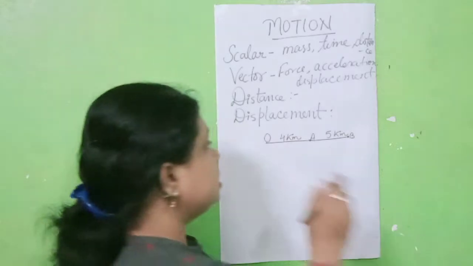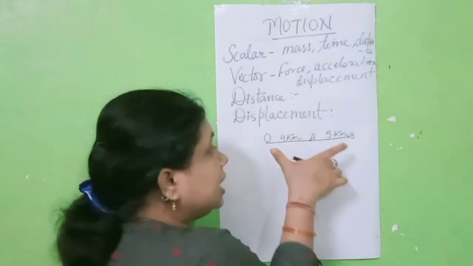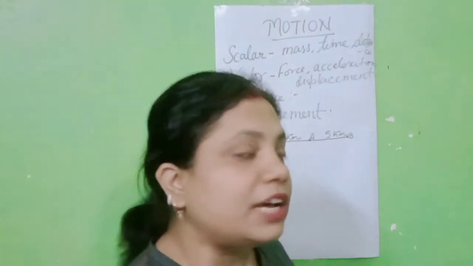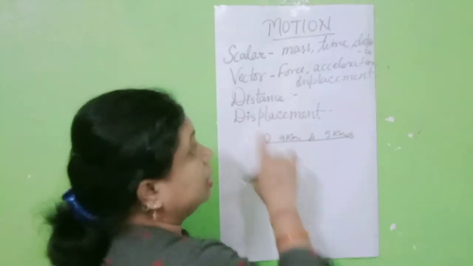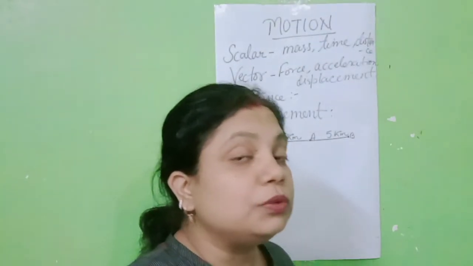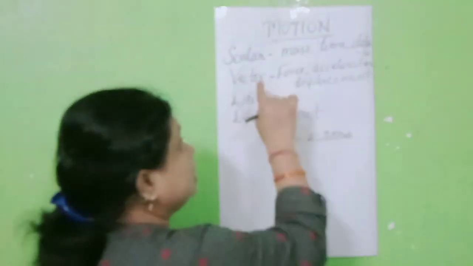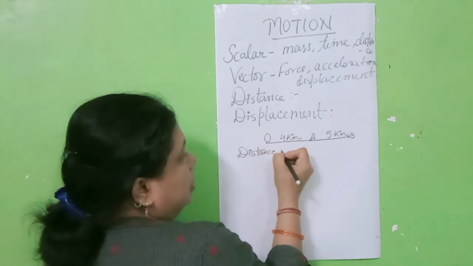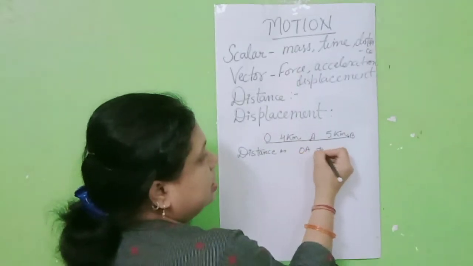So students, you see I explained the length of the actual path. What is the length? This one. The actual path is this one where the object travels. So what will be the resultant value of distance? Distance is a scalar quantity where we need only the magnitude, only the number. So what will be the answer, students? The distance covered by the object will be OA plus AB.